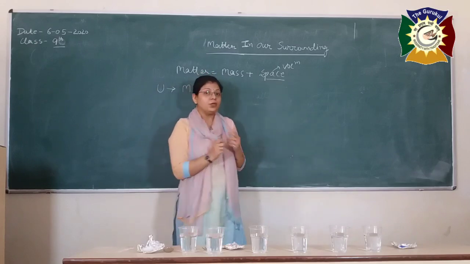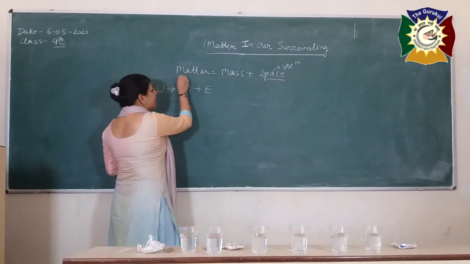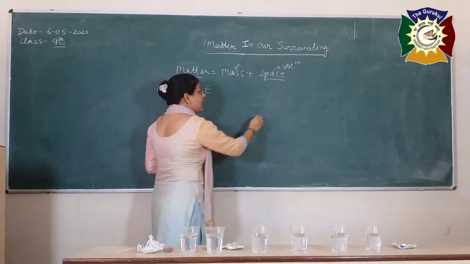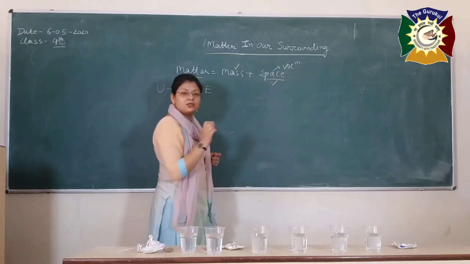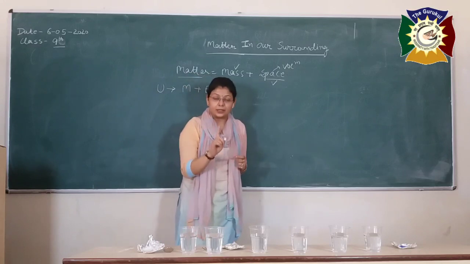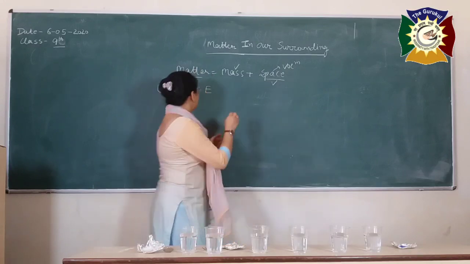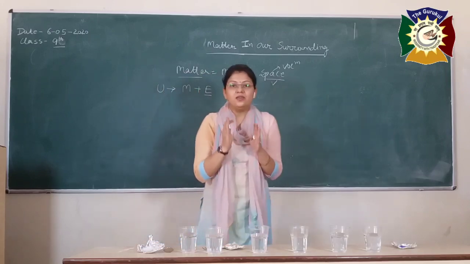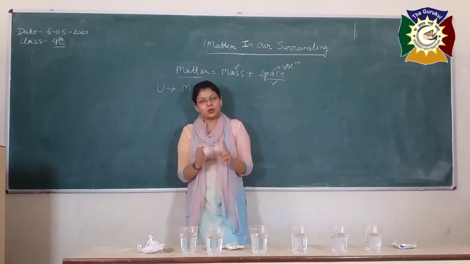Now the question should come in your mind, what is a matter? We have already discussed, anything having mass and occupying some space is known as matter. Now regarding energy, the capacity to do any work is known as energy.